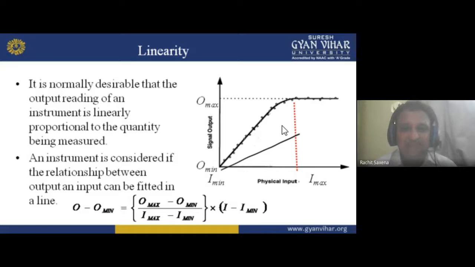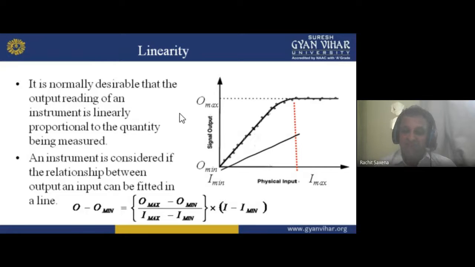Okay, so see here, it is seen in this diagram. First of all, it is normally desirable that the output reading of an instrument is linearly proportional to the quantity being measured. If you are measuring some current, that value should be linearly proportional to the output reading.